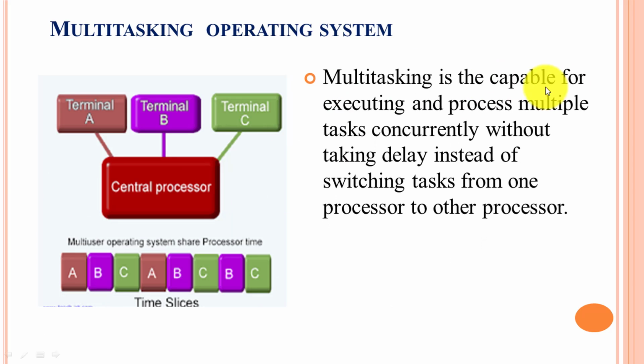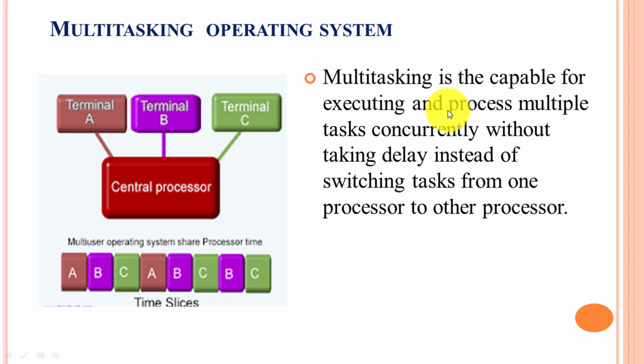Now, multitasking is capable of executing and processing multiple tasks concurrently without delay, by switching tasks from one process to another process. We know that in a multi-programming operating system there is a context switch, but here it makes the context switch within a particular time period.